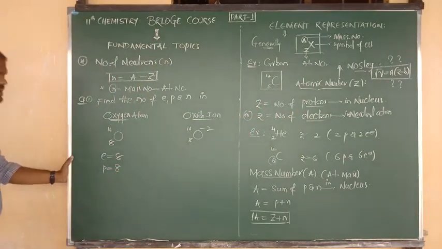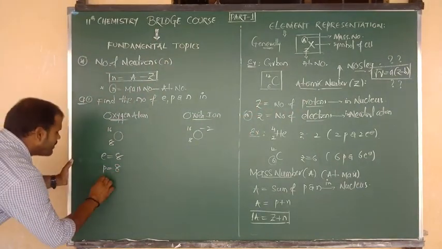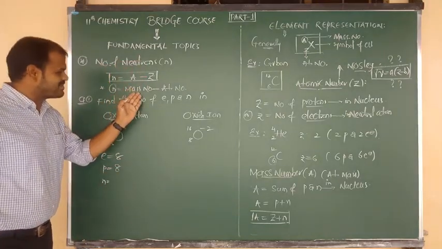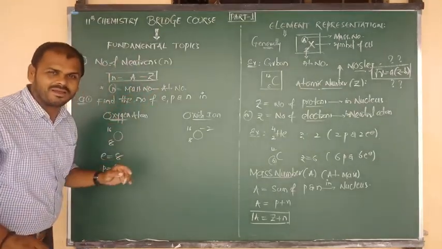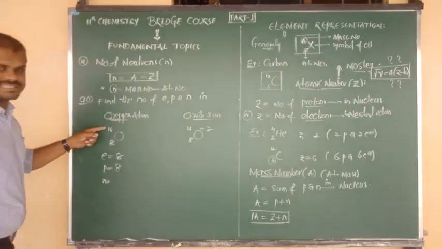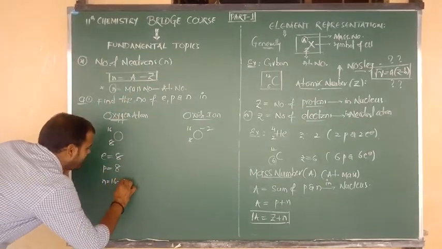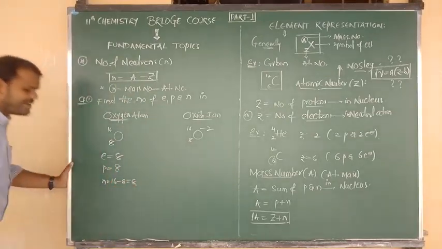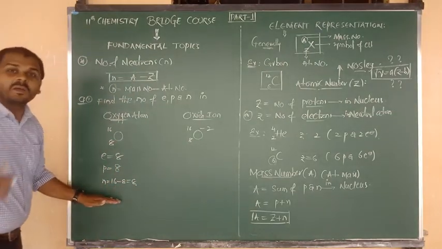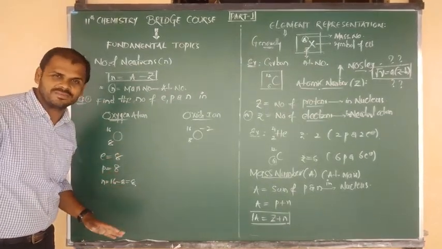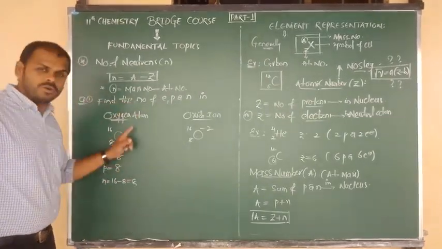So it also contains 8 protons. Next, the number of neutrons. The formula is mass number minus atomic number. The mass number is 16, the atomic number is 8. So 16 minus 8 gives 8. In that manner, you have to calculate the electrons, protons and neutrons. This is the story of the neutral atom.